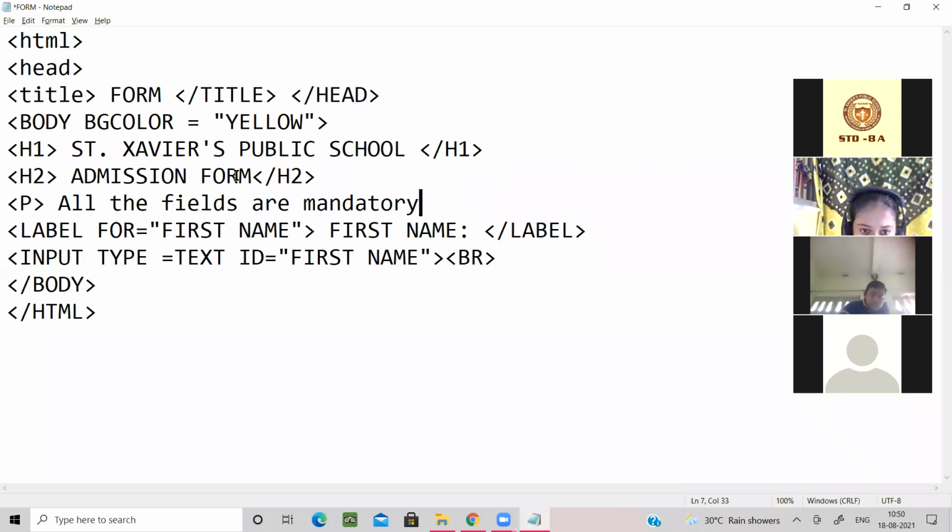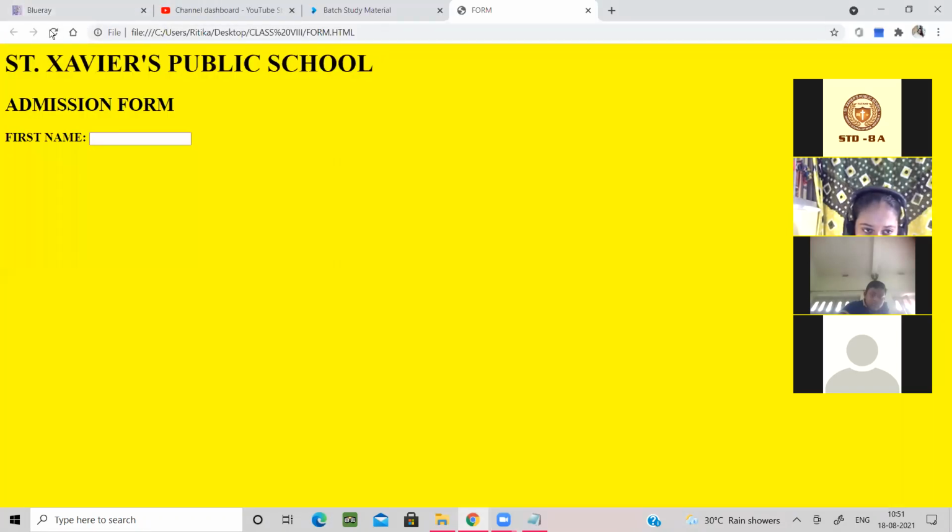Suppose here I'm going to use the B tag. The B tag is very easy. Why it is not working, I don't know. Let's see if it will work here, otherwise I will check the syntax. P, and after mandatory, a full stop. Yes, I gave it. So just refresh it. Yes, it is working here.